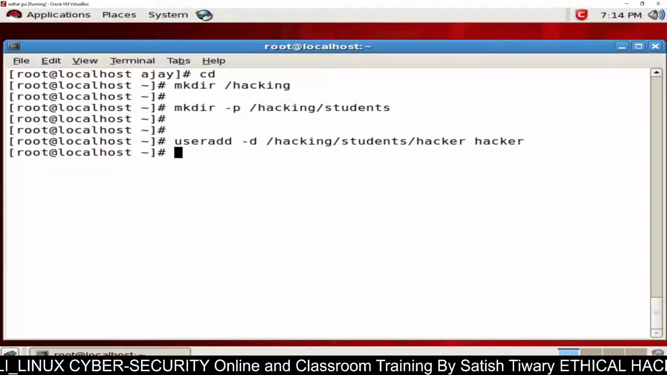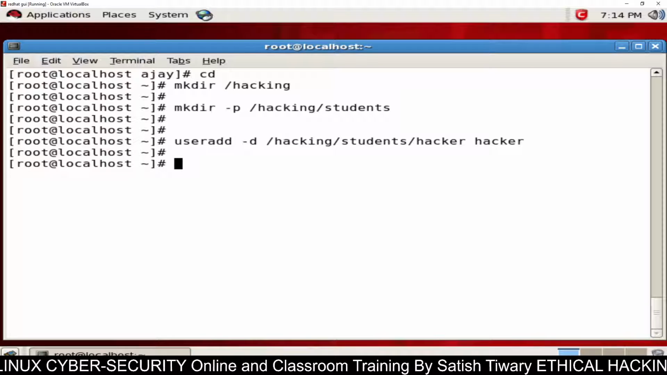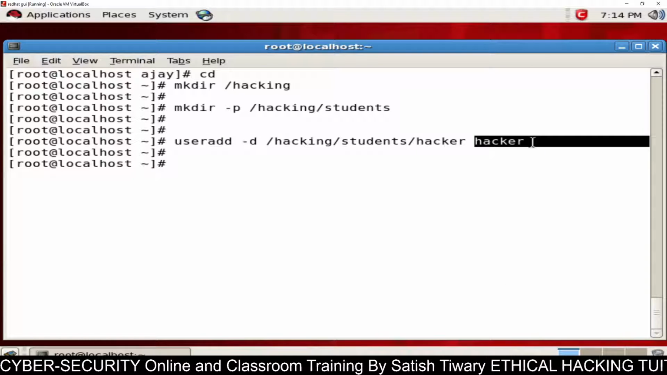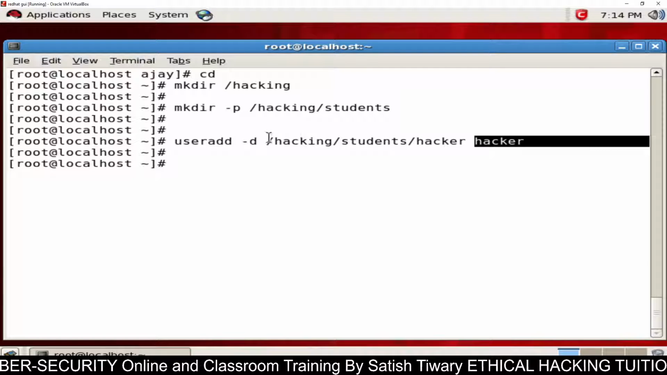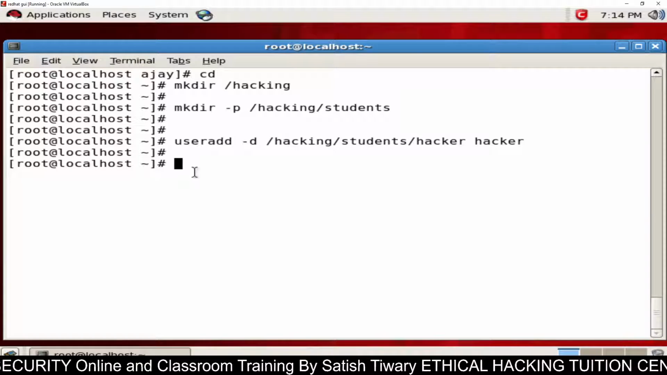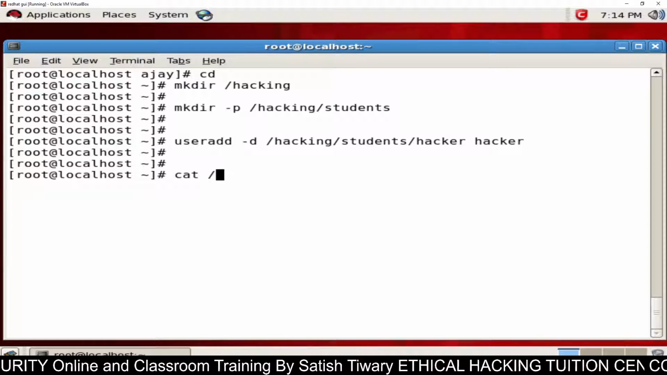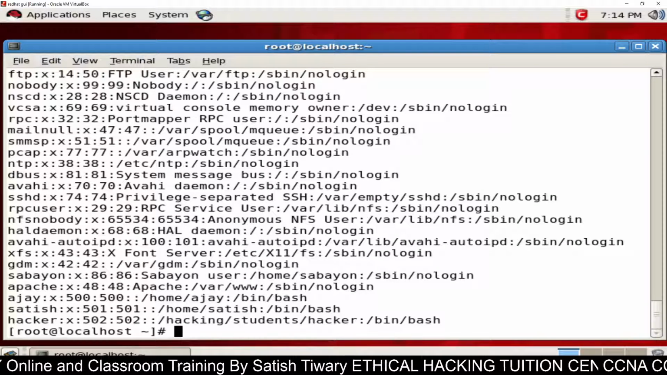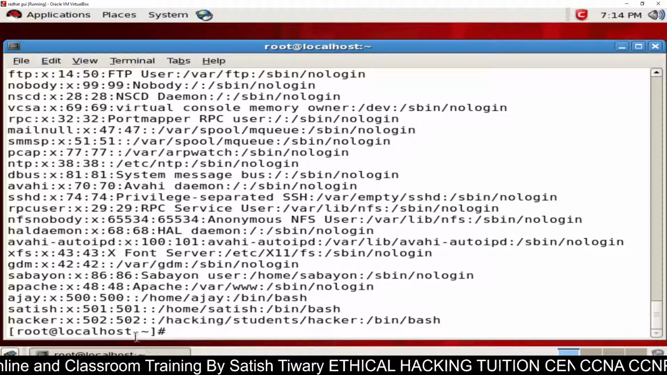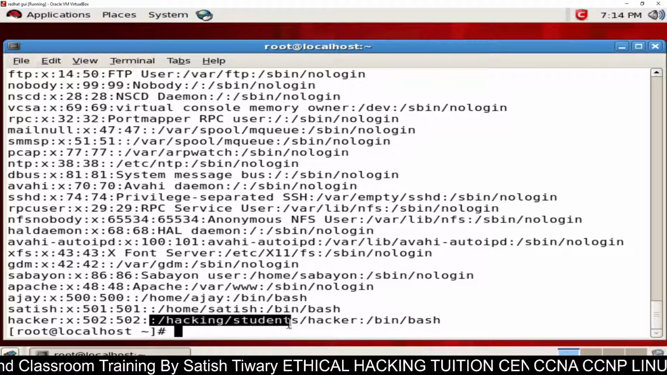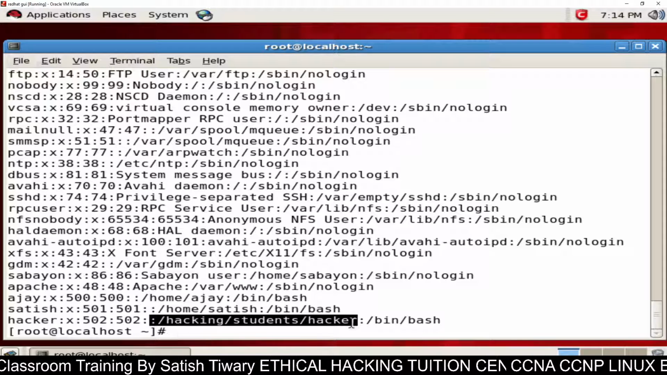That's all. Now what will happen in this case? Now the home directory for hacker will not be /home/hacker. No, it will be /hacking/student/hacker. If you want to test, you can run cat /etc/passwd, and you can see here for the hacker user the home directory is /hacking/student/hacker, which is not the default value.